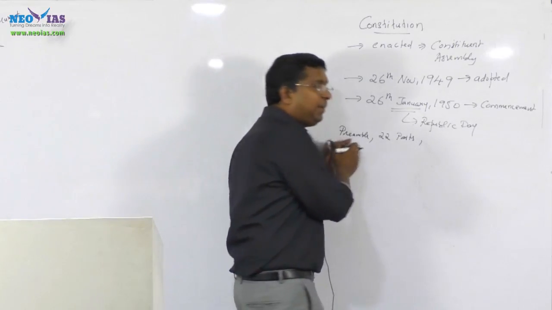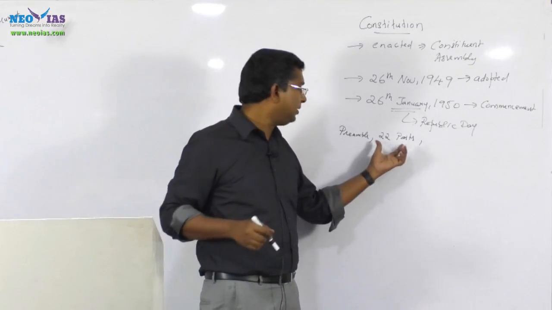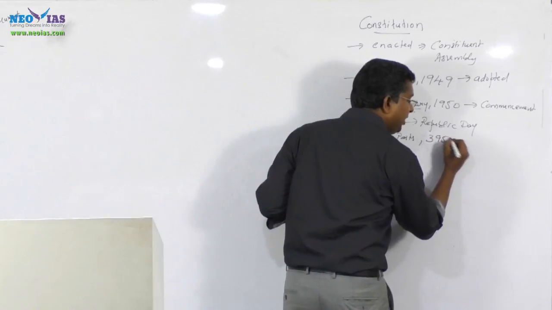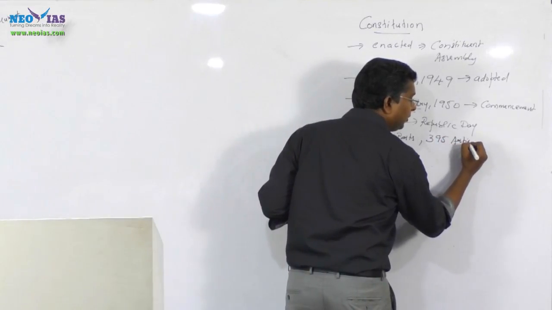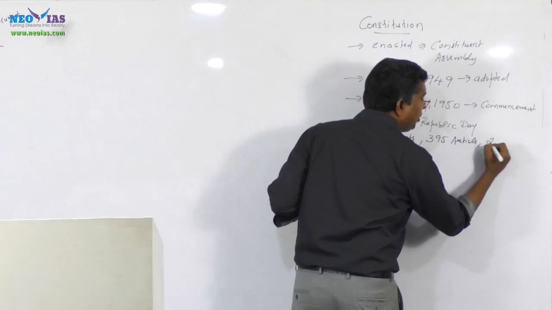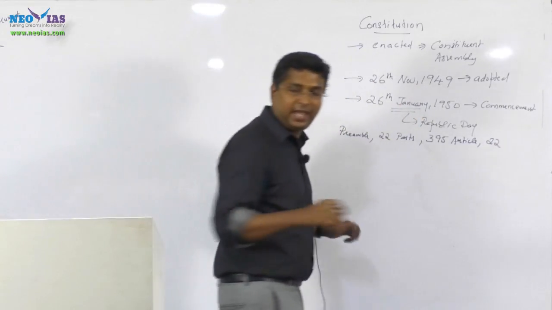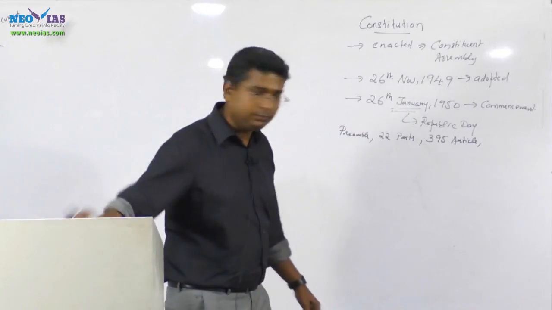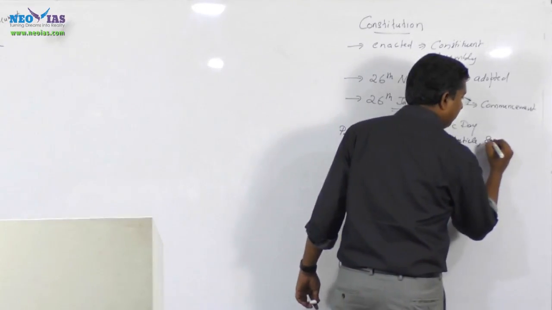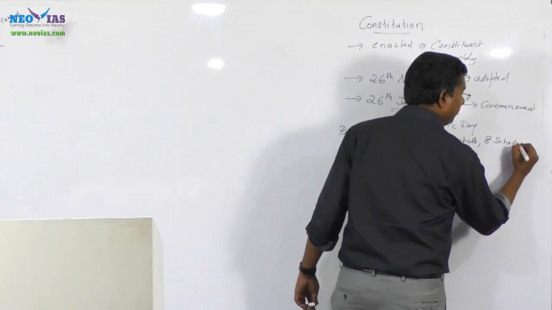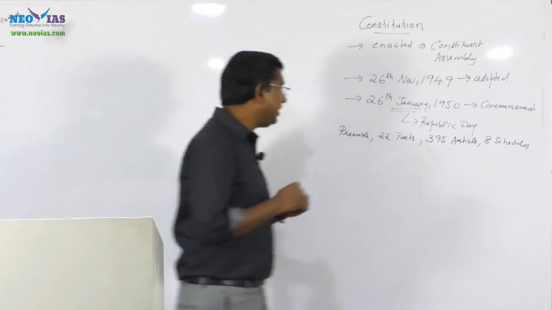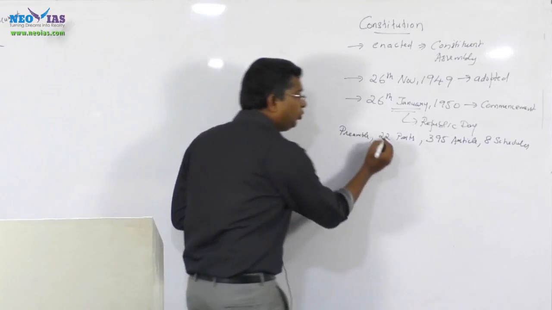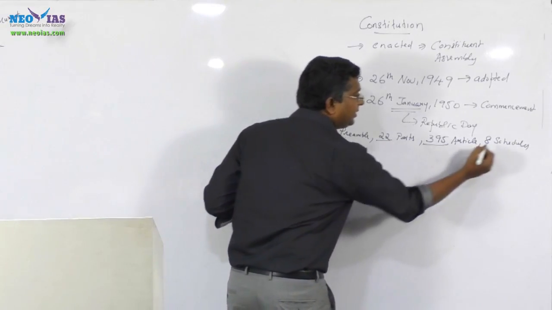So we had a preamble, 22 parts, around 395 articles, and 8 schedules. Be very clear.